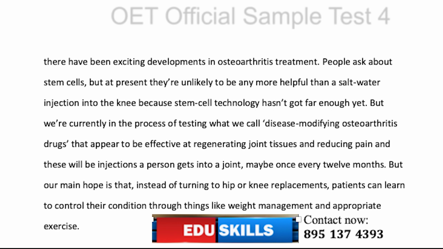But we're currently in the process of testing what we call disease-modifying osteoarthritis drugs that appear to be effective at regenerating joint tissues and reducing pain. And these will be injections a person gets into a joint maybe once every 12 months. But our main hope is that instead of turning to hip or knee replacements, patients can learn to control their condition through things like weight management and appropriate exercise.